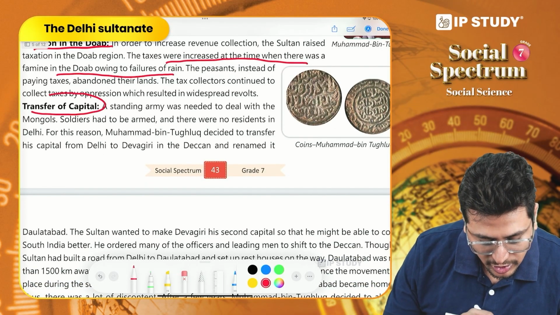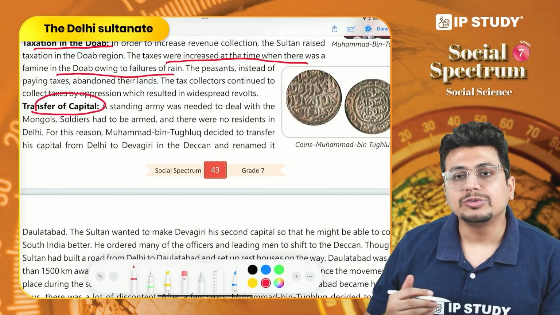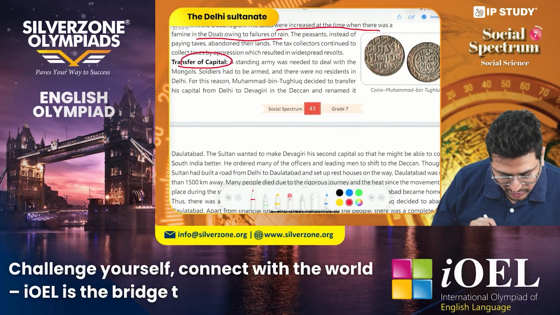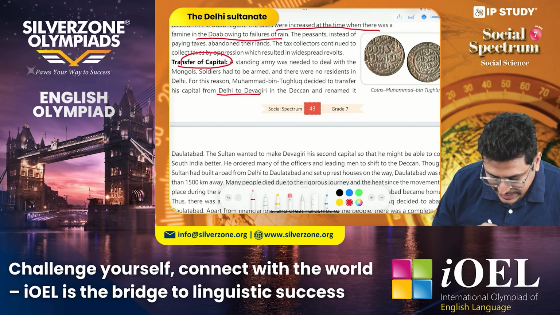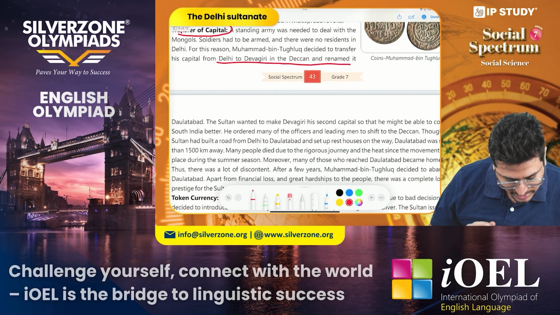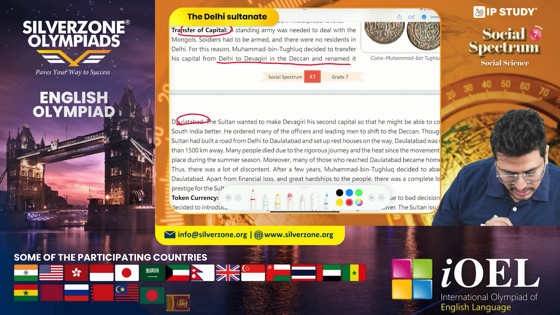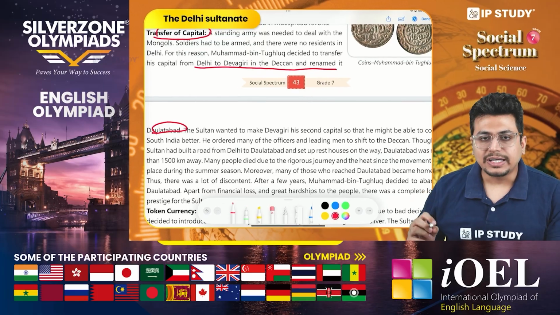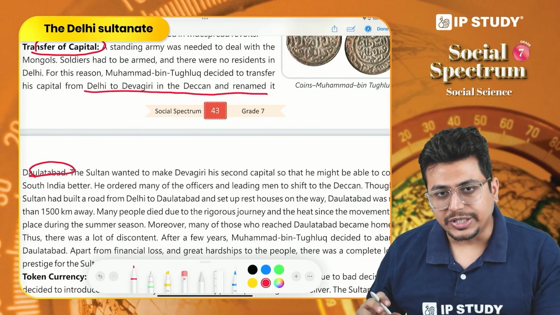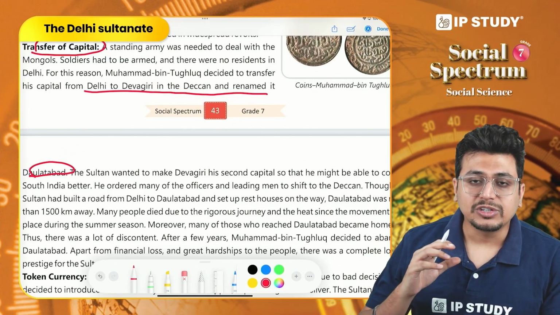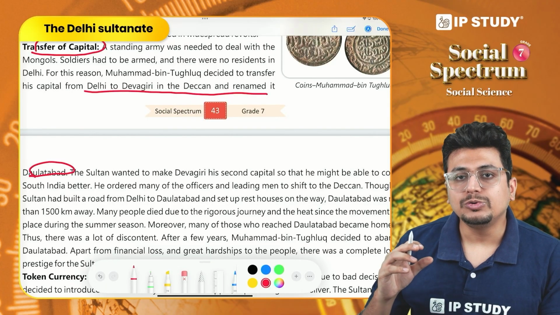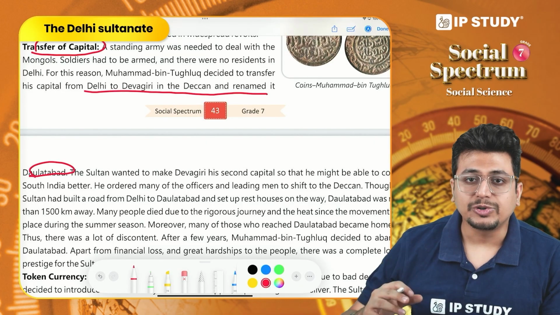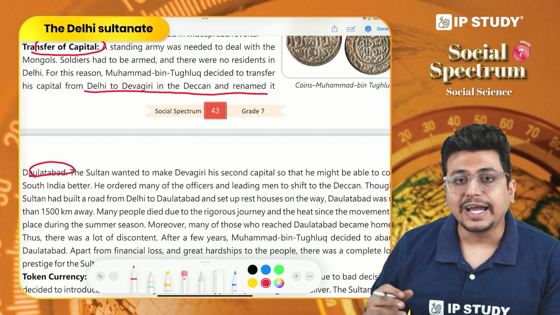Apart from this, transfer of capital. Now, Muhammad bin Tughlaq was also very ambitious, and that is why he shifted his capital from Delhi to Devagiri in the Deccan region. He called this Daulatabad. The problem with this transfer of capital was, from Delhi to Daulatabad, the distance is about 1500 kilometers. During that time period, it was a huge distance. Many people who were with him, who wanted to be transported from Delhi to Daulatabad, died on the journey.